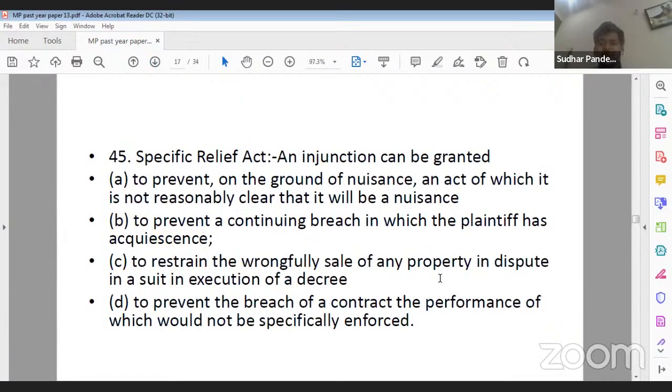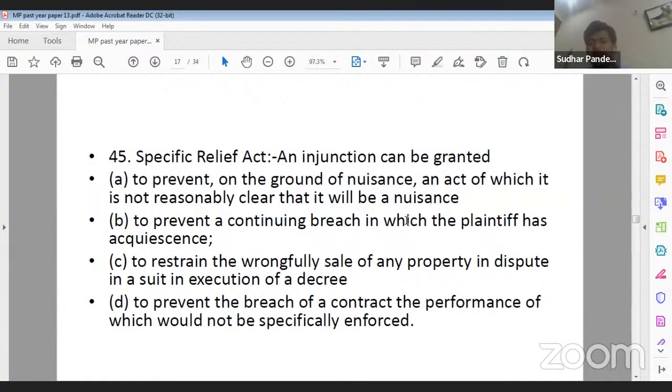Question number 45. An injunction can be granted. Now you have to see. Question number 43 was stating injunction cannot be granted. Question number 45 is stating injunction can be granted. Option A, to prevent on the ground of nuisance an act of which it is not reasonably clear that it will be a nuisance.